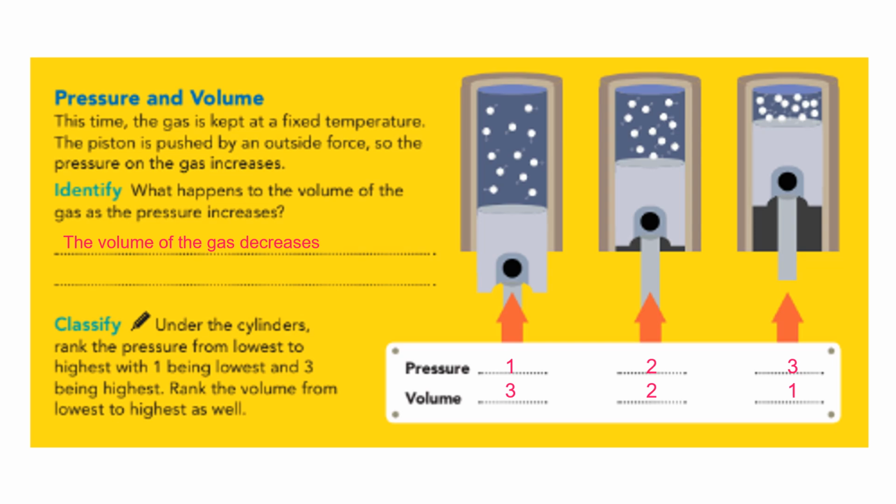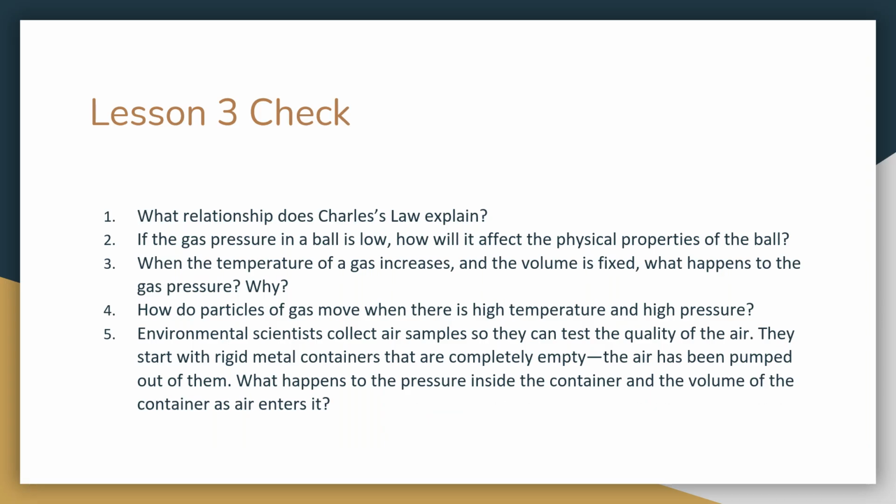Or the reverse of that. And that brings us to our Lesson 3 check. 1. What relationship does Charles' law explain? That describes the relationship between temperature and volume. As one increases, the other also increases. 2. If the gas pressure in a ball is low, how will it affect the physical properties of the ball? The ball is going to appear deformed and deflated. It's not going to bounce like it does when it is inflated well.